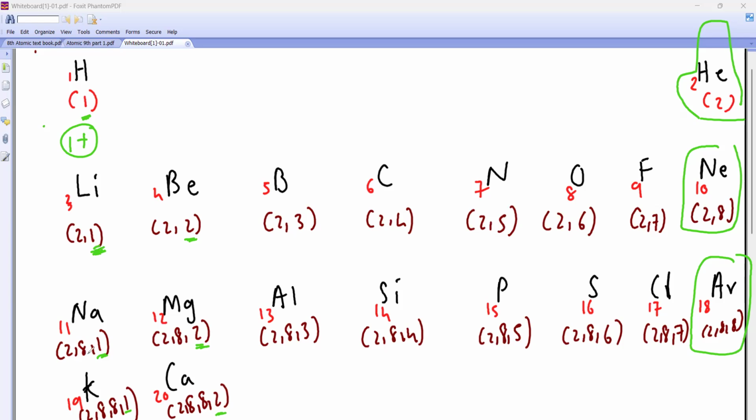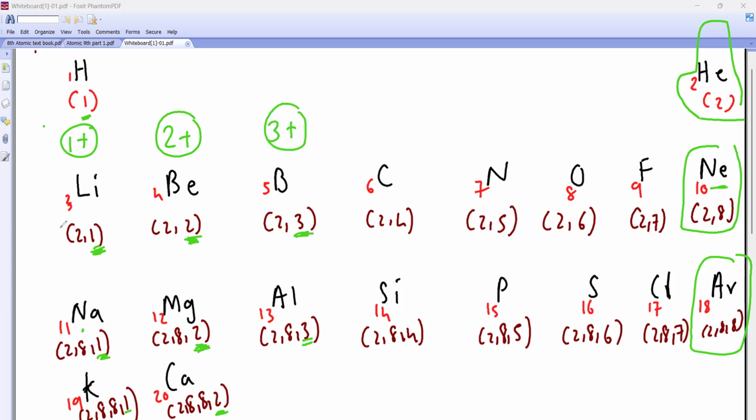Okay, who is the nearest noble gas to sodium? Neon. So in order to become like neon, it will lose this electron. Clear? So it will be 1 plus. All these, how many electrons do they have in the outermost orbit? 2. So they will lose 2. So what will be their valency? 2 plus. If they have 3 electrons in their outermost orbit, it will be 3 plus.